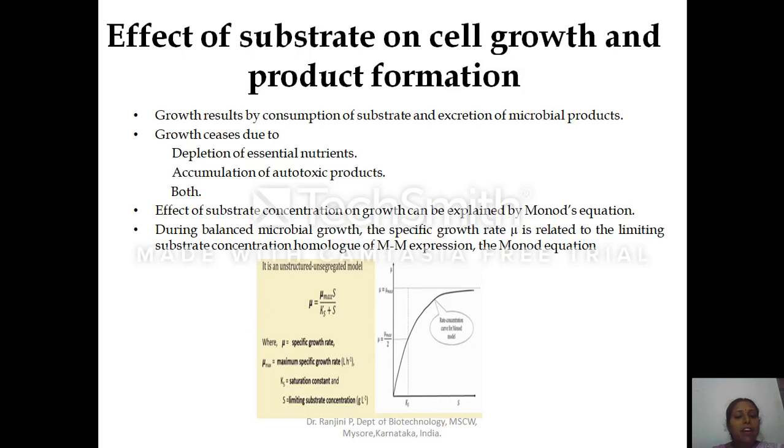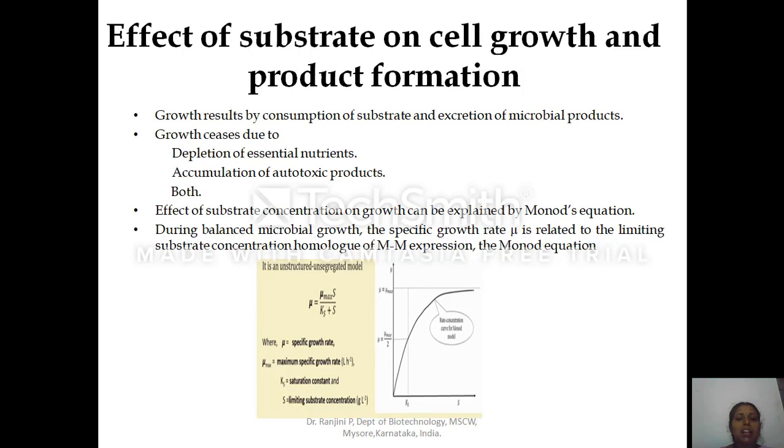Depletion of the essential nutrient will inhibit the growth of the microorganism. At the same time, accumulation of the autotoxic products will also inhibit the growth of the microorganism. Next, the effect of substrate concentration on growth can be explained by Monod's equation. We have seen this Monod's equation in so many slides. The Monod's equation relates the specific growth rate: mu is equal to mu max into S divided by Ks plus S. It is the homologue of the Michaelis-Menten equation, where Ks is the saturation constant or substrate utilization constant.